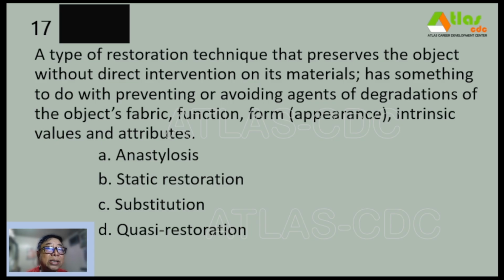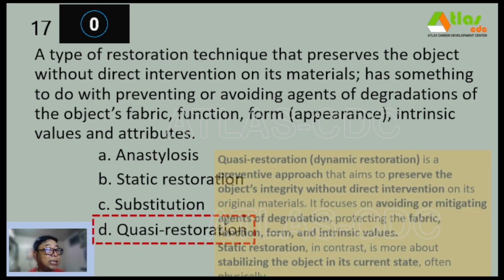B. Static restoration. C. Substitution. And D. Quasi-restoration. And our correct answer is letter D, quasi-restoration.